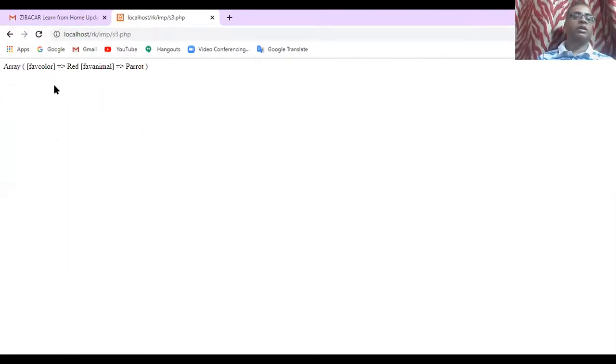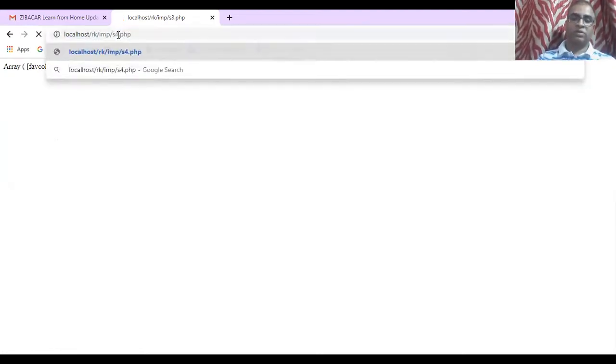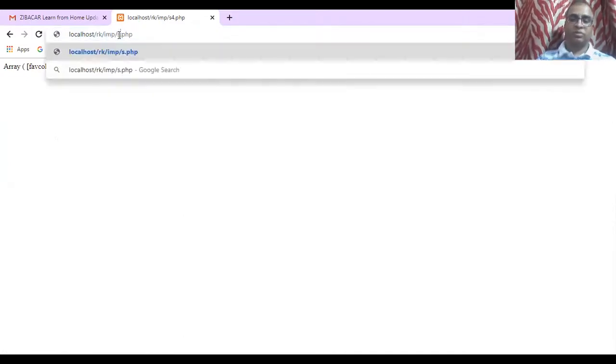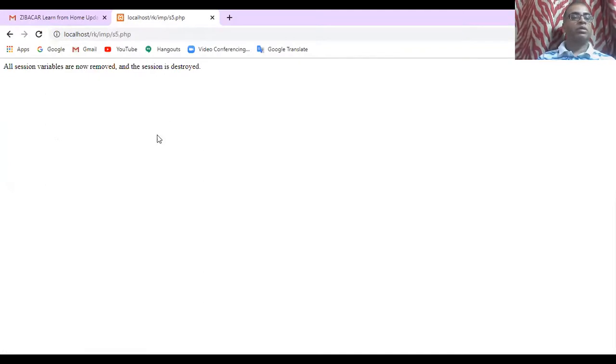It is displaying the associative array value: favorite color red, favorite animal parrot. Then I'll change this in 4.php. Again the value has been changed from red to yellow, and then I want to destroy the session. So I'm going to use it: all the session variables are removed and the session is destroyed.